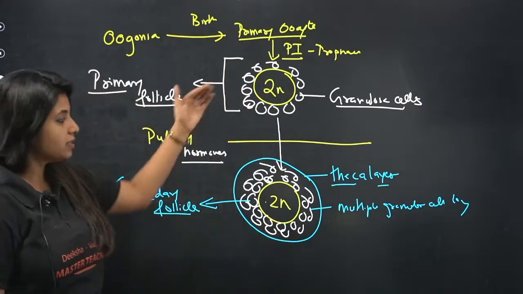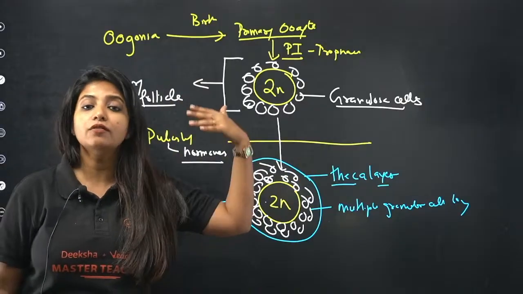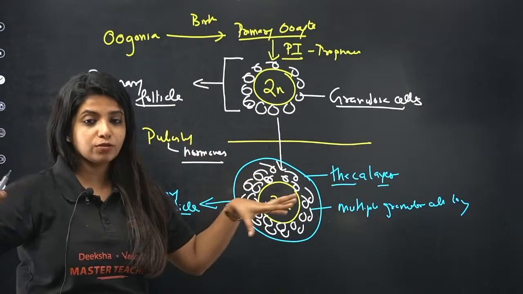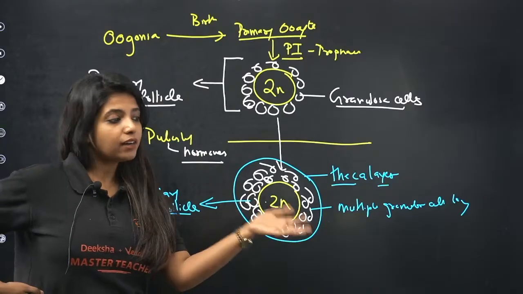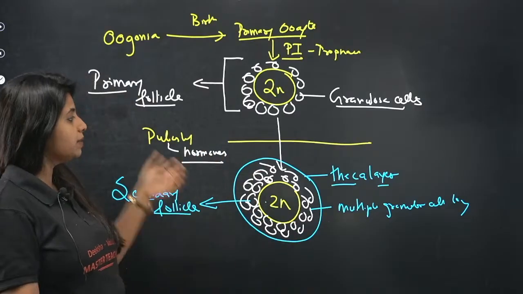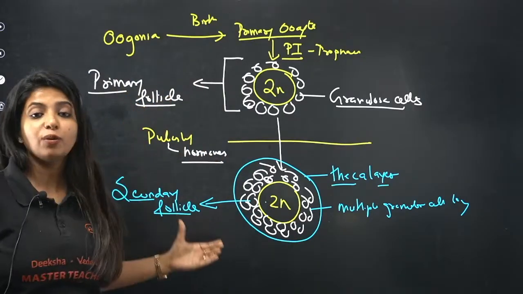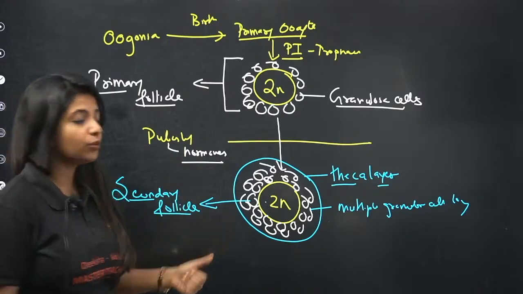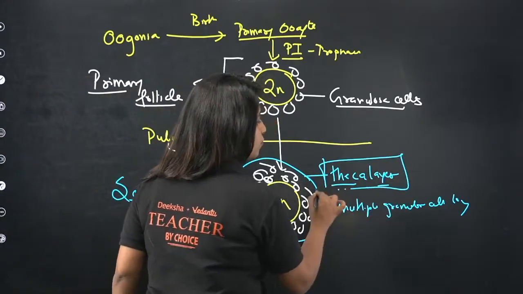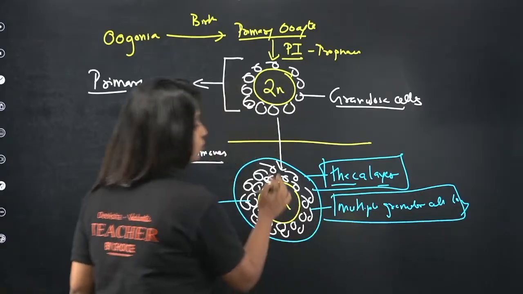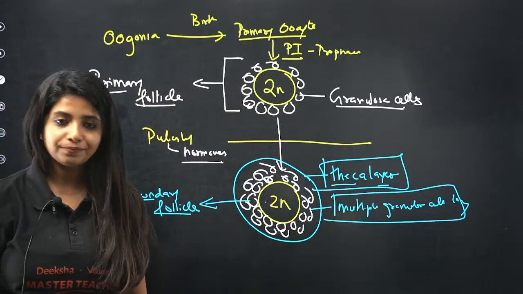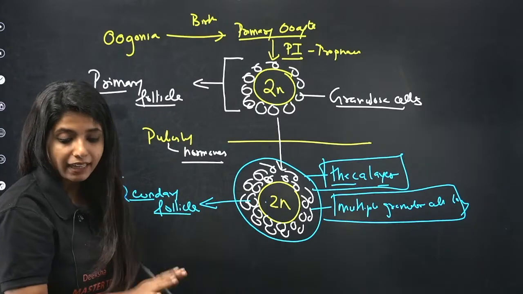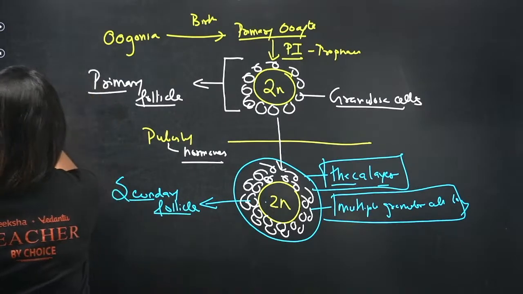The ones that survive, few of them under the influence of the hormones, are going to change. There are so many primary follicles, you just have to remember that, and out of that, under the influence of the hormones, some of the primary follicles are going to develop into secondary follicles. When I say secondary follicle, what is the change? You have an extra theca layer being formed, and also multiple granulosa cell layers. Now again, these hormones are still at play. So what is going to happen?